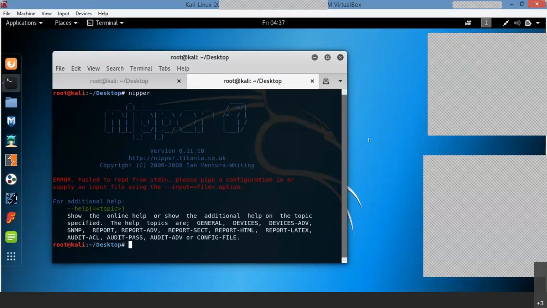Okay. So this is one of the tools actually, Nipper. Nipper is one of the tools with which we can do an offline configuration audit without disturbing your live network. Okay. So there are two ways. Nipper gives two ways of doing it. One is through offline configuration mode and another one is through the online method. Okay. So